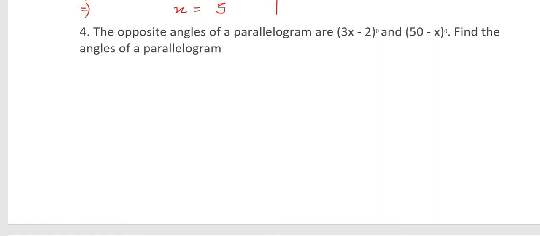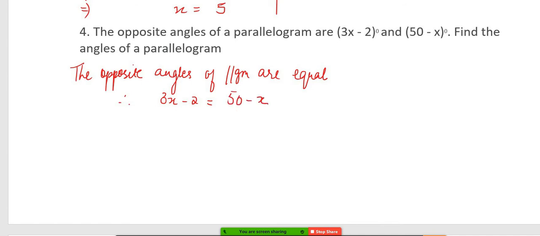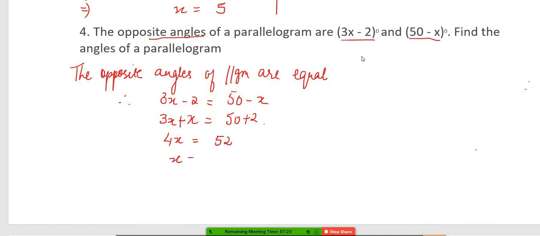Yes, Nirvan. So aunty, the opposite angles of a parallelogram are equal. So 3x minus 2 is equal to 50 minus x. हाँ, ये हो जाएगा 3x plus x is equal to 50 plus 2, so 4x is equal to 52. x is equal to 13.